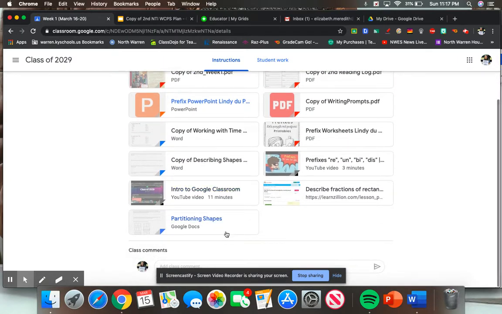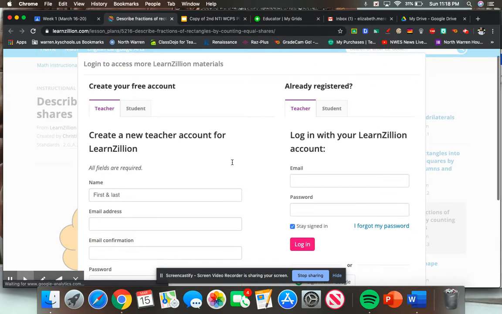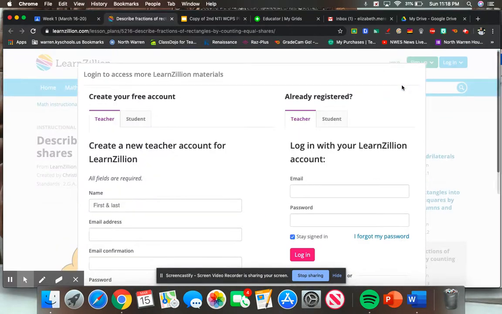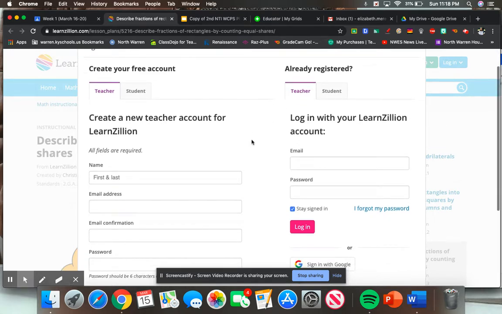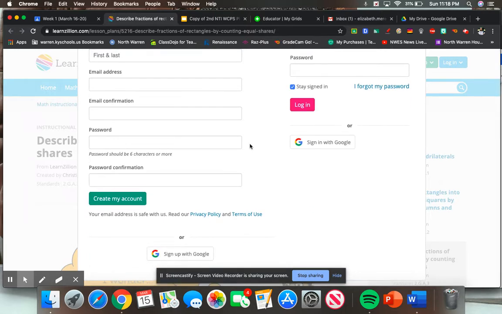Two things I want to talk to you about. First is this video. If you click on this, this will give you kind of a review of how to partition or cut shapes into equal parts. If this pops up, click out of this. I'm going to try to change this. Okay, but there should be a video. Hopefully that won't pop up for you.